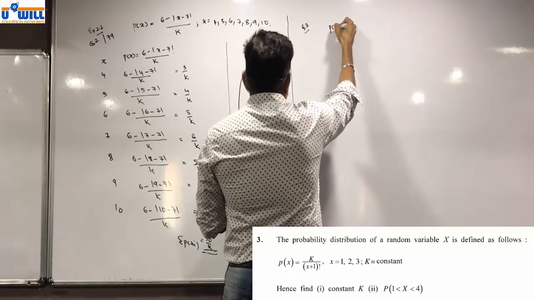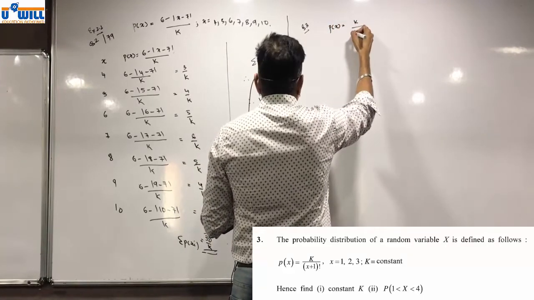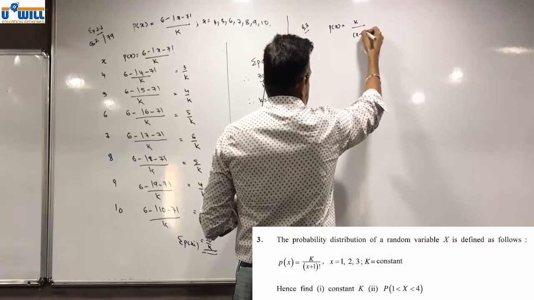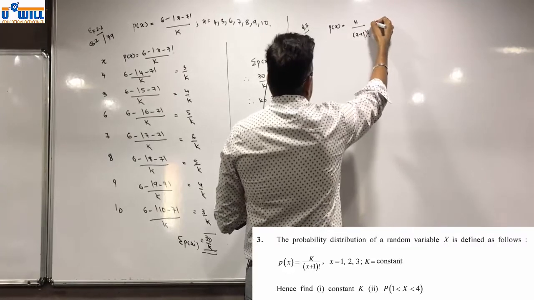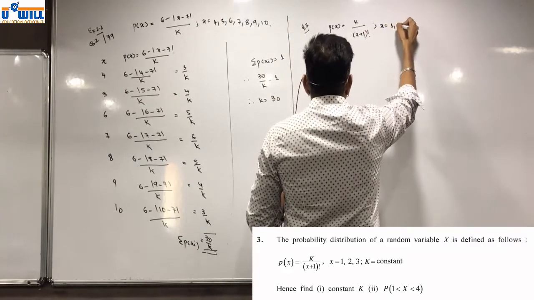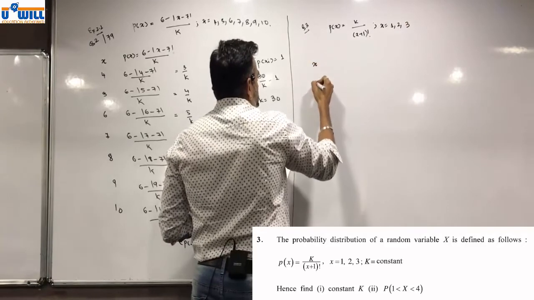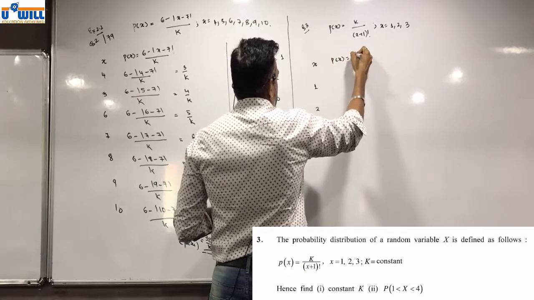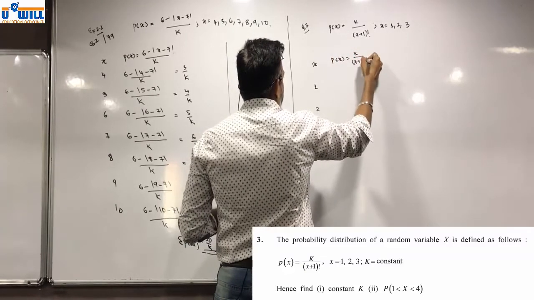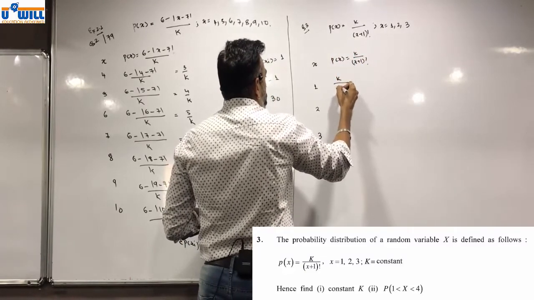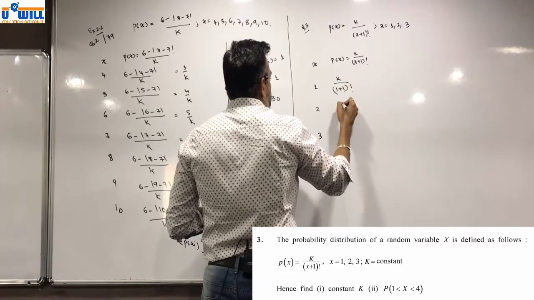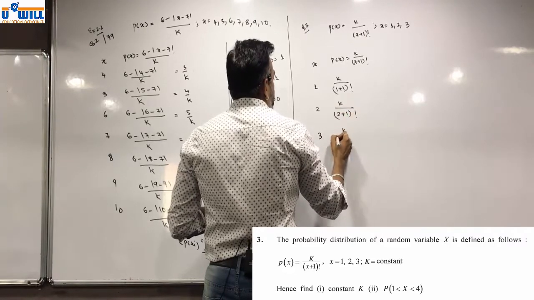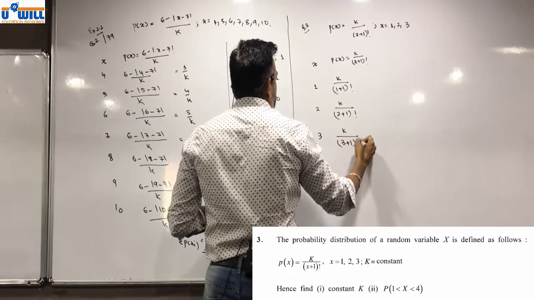P of x is equal to k upon (x plus 1) factorial, where x is equal to 1, 2, 3. So we have k upon (1 plus 1) factorial, k upon (2 plus 1) factorial, and k upon (3 plus 1) factorial.